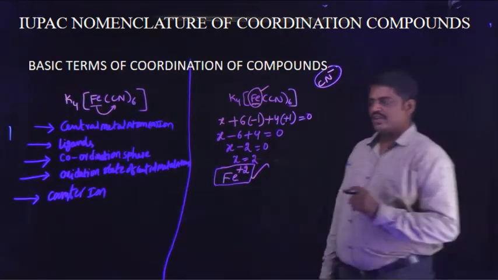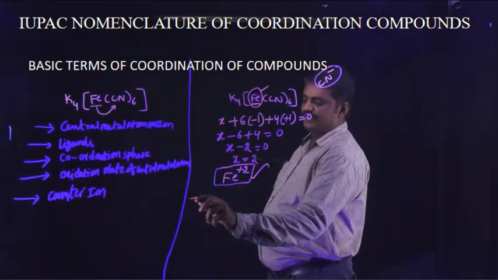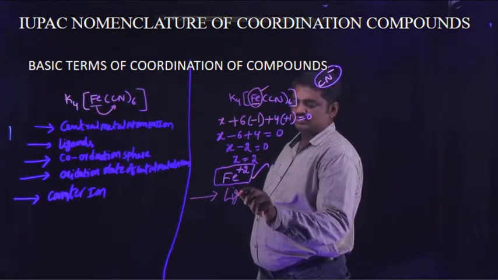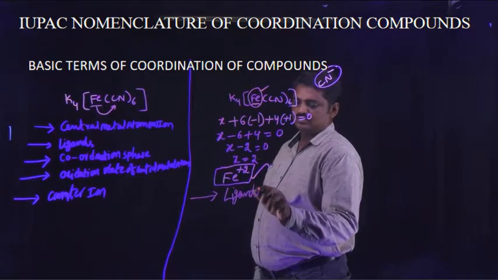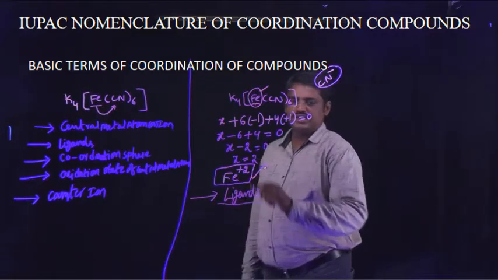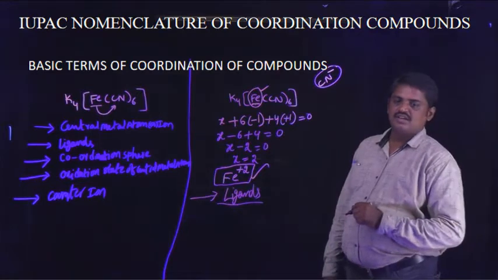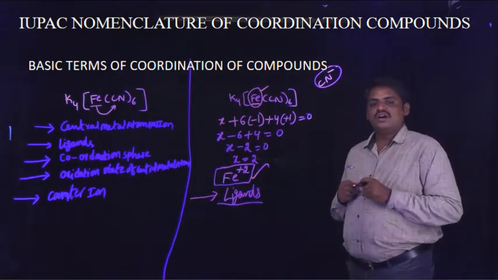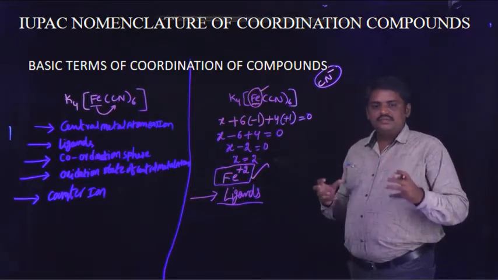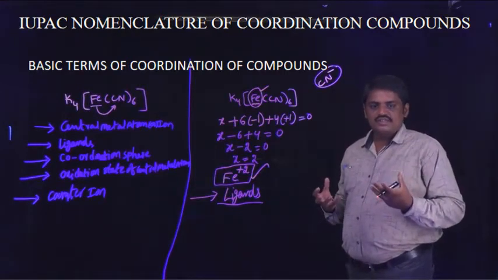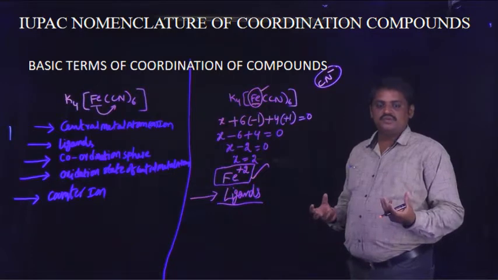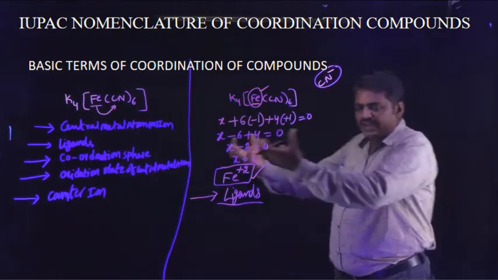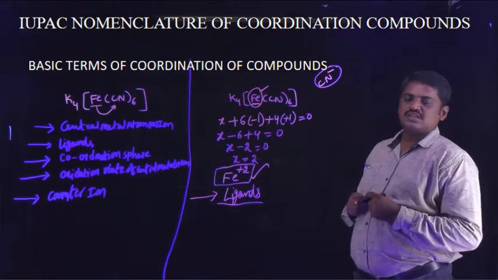Ligands. Okay. Next, my topic name is ligands. This is an important term in the chapter. Ligands are some molecules in this given coordination compound that are ready to donate electrons towards the central metal atom.